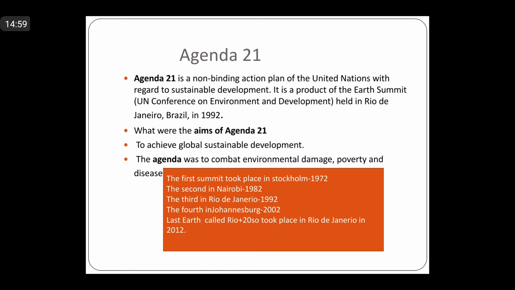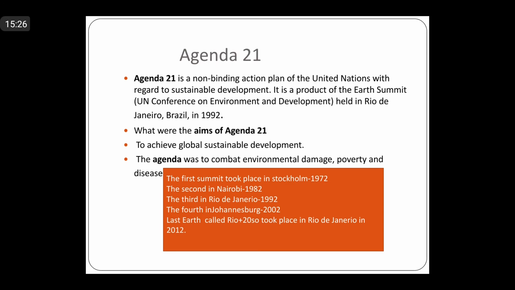Got it? This Agenda 21 is a non-binding action plan of the United Nations with regard to sustainable development. I told you that sustainable development is a part of resource planning, and now I'm telling you that Agenda 21 is a part of sustainable development, and it's a product of the Earth Summit.